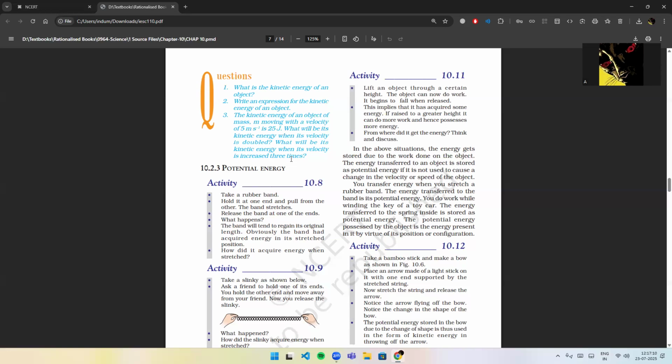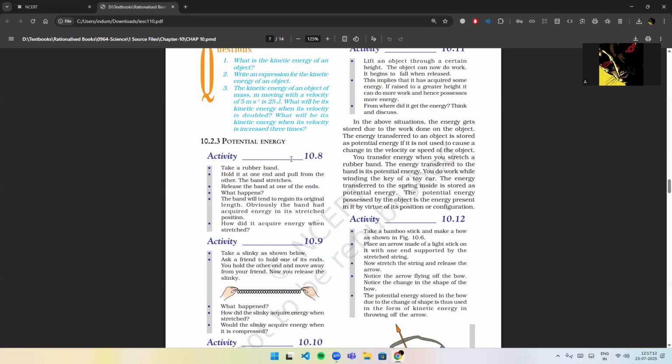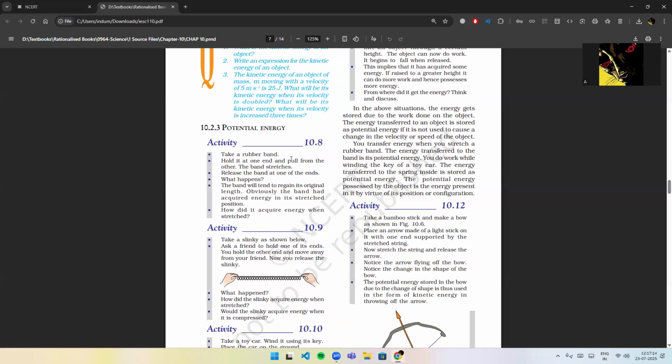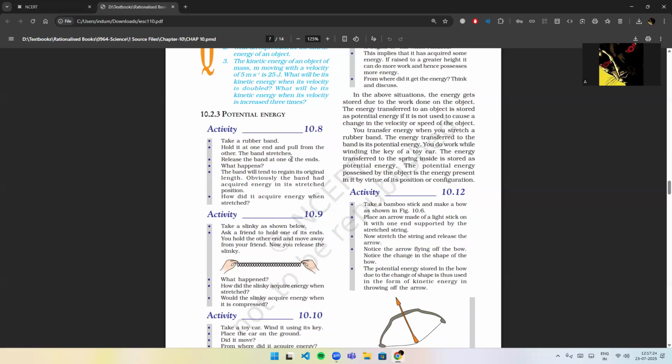Think and discuss. In the above situations, the energy gets stored due to the work done on the object. The energy transferred to an object is stored as potential energy if it is not used to cause a change in the velocity or speed of the object. You transfer energy when you stretch a rubber band. The energy transferred to the band is its potential energy. You do work while winding the key of a toy car. The energy transferred to the spring inside is stored as potential energy. The potential energy possessed by the object is the energy possessed or present in it by virtue of its position or configuration.